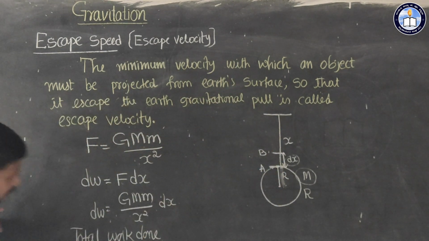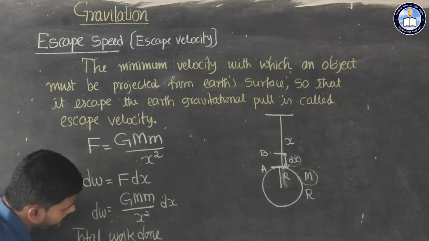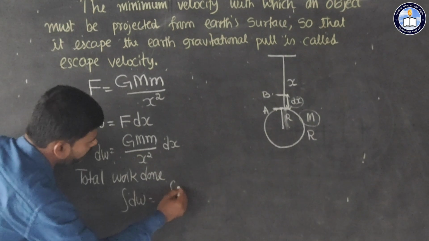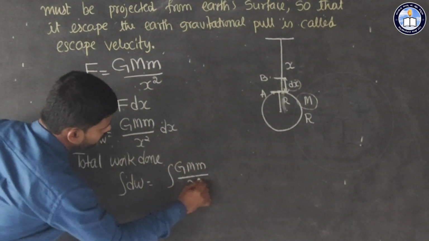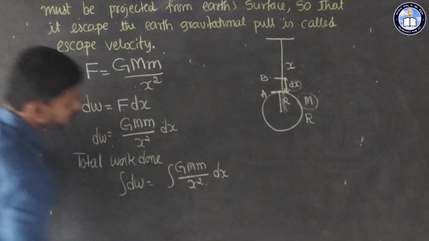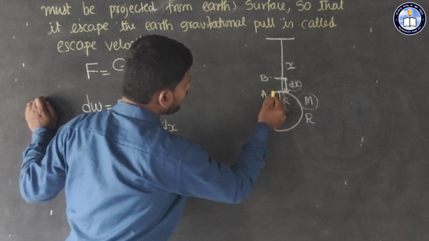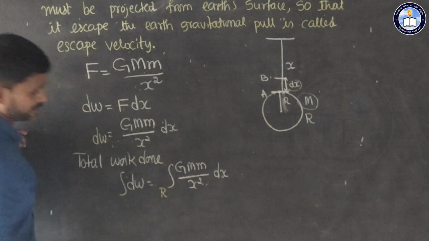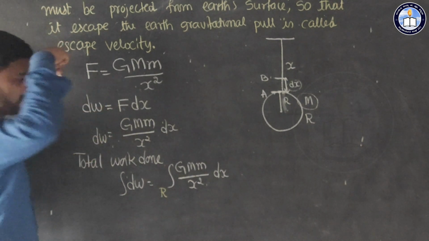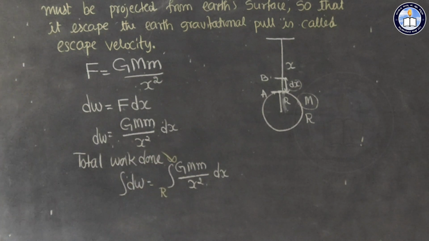Therefore total work done we can calculate like this: integration of dw is equal to integration of G M m divided by x square dx. Here we have to apply limits. That body was on the surface of earth, so the lower limit is r, and you have to project till infinity. So from r to infinity.